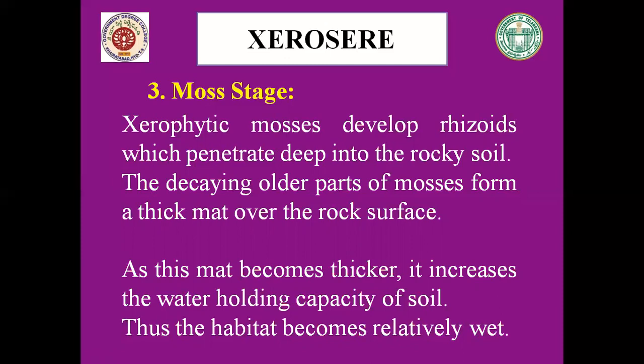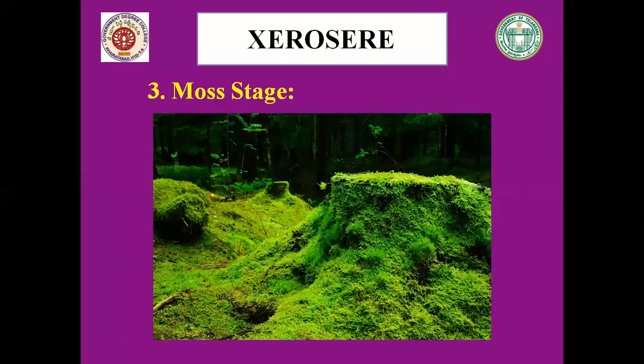Now, because of this change in the environment from dry condition to wet condition, the next sere stage replaces the moss community. So in this picture, very clearly we can see the thick mat cover of moss. Because of this thick mat cover of moss on the rock surface area, the habitat is not dry.